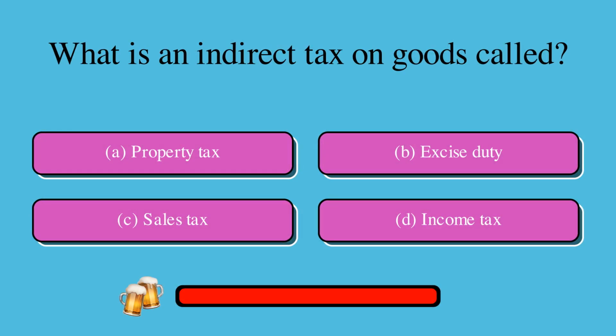What is an indirect tax on goods called? Is it A, property tax, B, excise duty, C, sales tax, or D, income tax? The correct answer is C, sales tax.